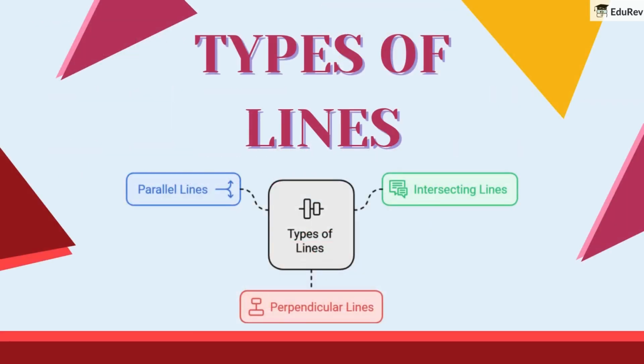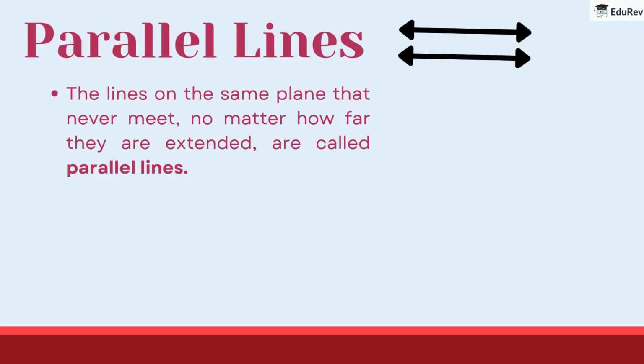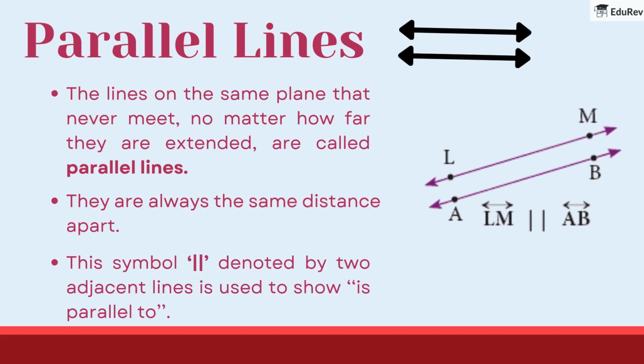Now, let us discuss the different types of lines. Parallel lines. The lines on the same plane that never meet, no matter how far they are extended, are called parallel lines. They are always the same distance apart. This symbol, denoted by two adjacent lines, is used to show "is parallel to".